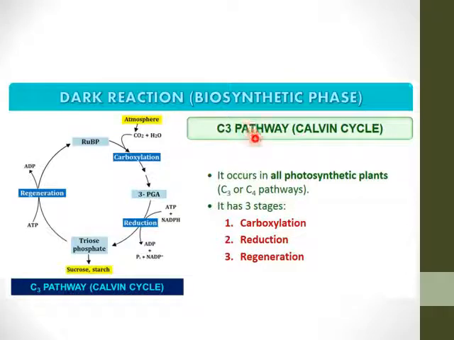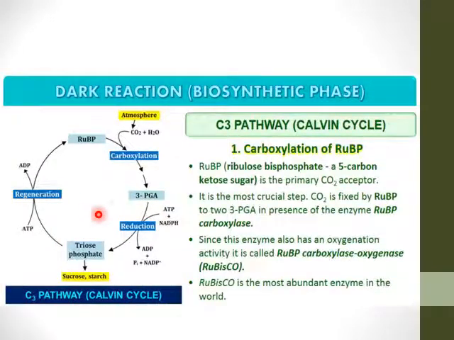The C3 pathway occurs in all photosynthetic plants, and it has three stages: carboxylation, reduction and regeneration, and the synthesis of sugar, that is starch and sucrose. The first step is carboxylation of ribulose bisphosphate. Ribulose bisphosphate is the primary acceptor of CO2 in the dark reaction. This is the atmospheric CO2.